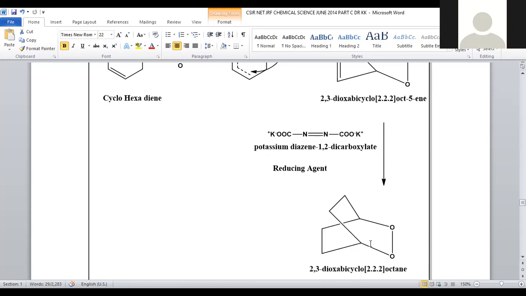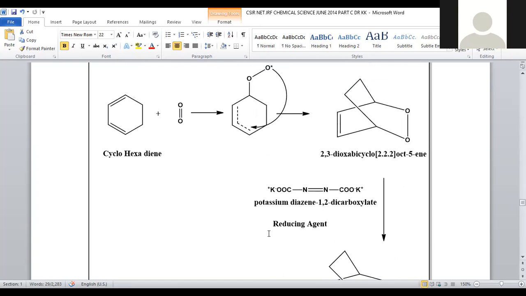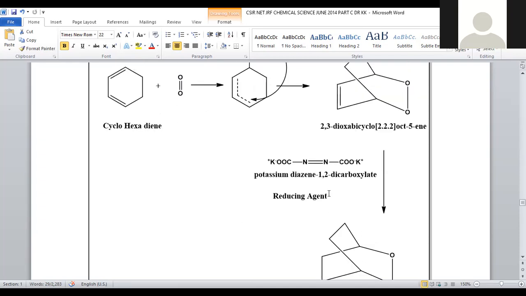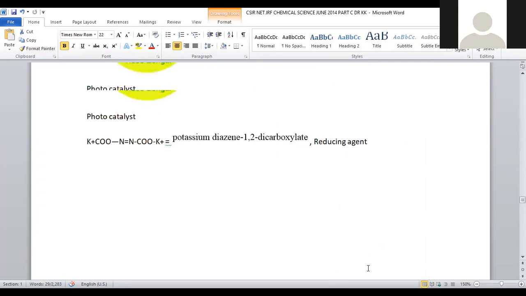After getting this, it should be converted into a saturated one. That is possible with the addition of potassium diazine-1,2-dicarboxylate. This is a reagent which is used to facilitate the reduction of the product into a saturated compound. What is that? Potassium diazine-1,2-dicarboxylate, which is used to add the hydrogen and gives whatever we require.